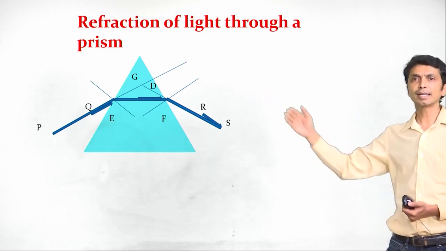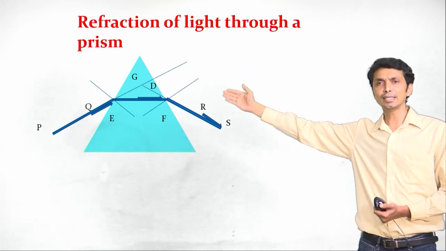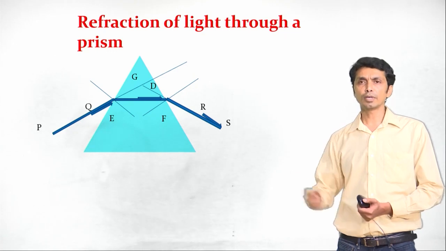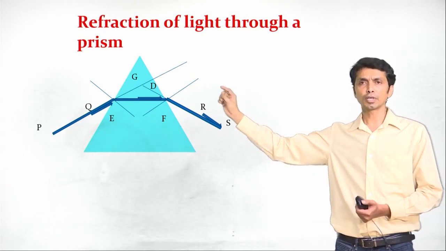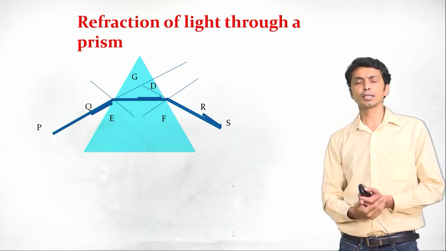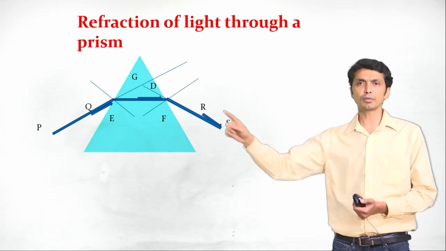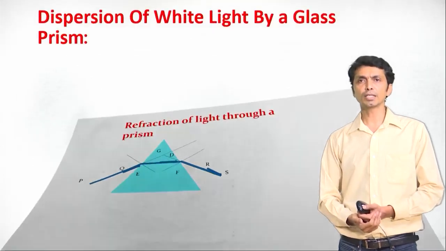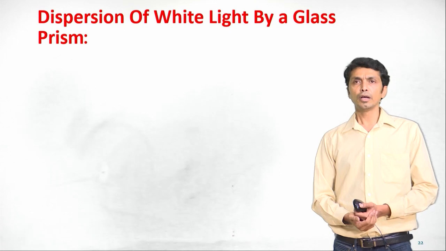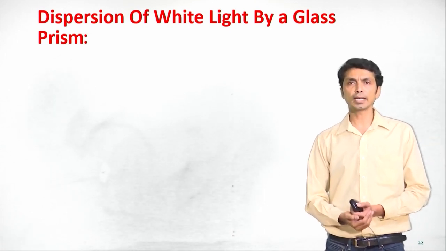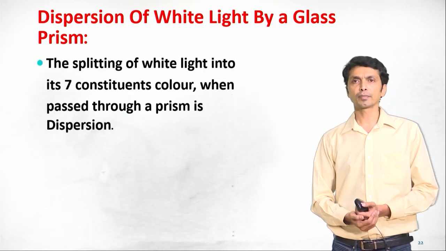So what is this angle D? This angle D is the angle of deviation. So the angle of deviation we have got here shows us how much the emergent ray has refracted, or deviated, from the incident ray.